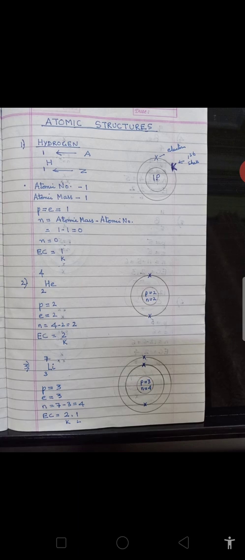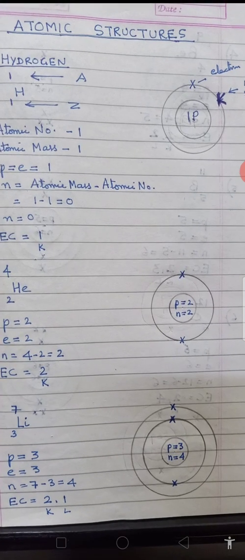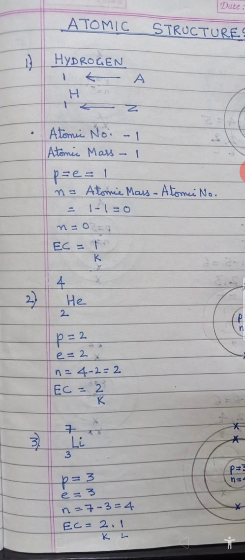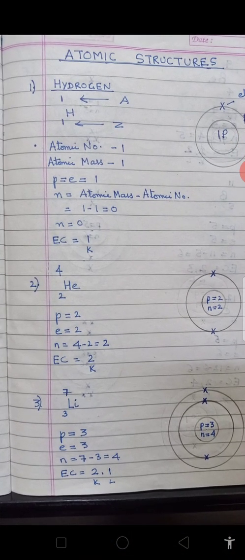And children, the number of protons is always equal to the number of electrons, and it is always equal to its atomic number. So we say that proton is equal to electron is equal to 1, and neutron is always equal to A minus Z, that is, atomic mass minus atomic number. So 1 minus 1 is 0. So in hydrogen we have no neutrons, and its electronic configuration I have written as EC.